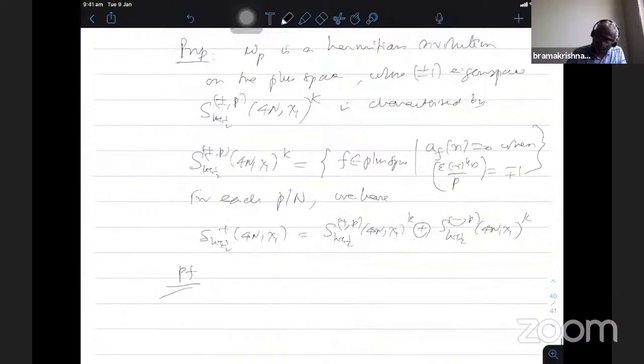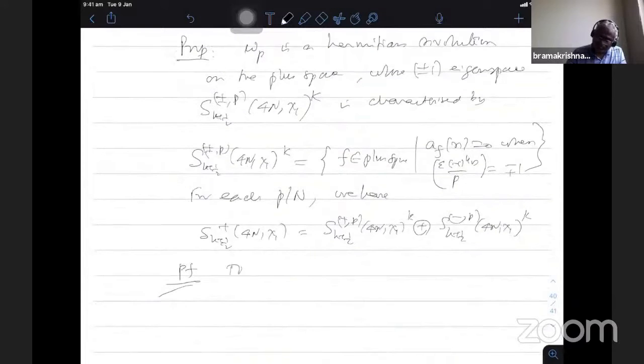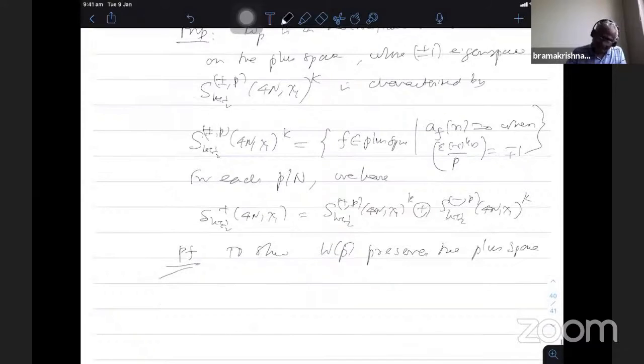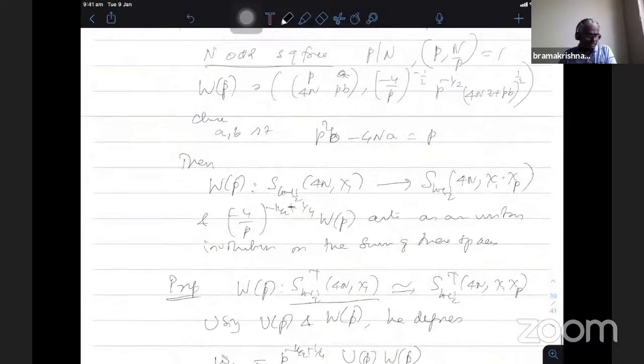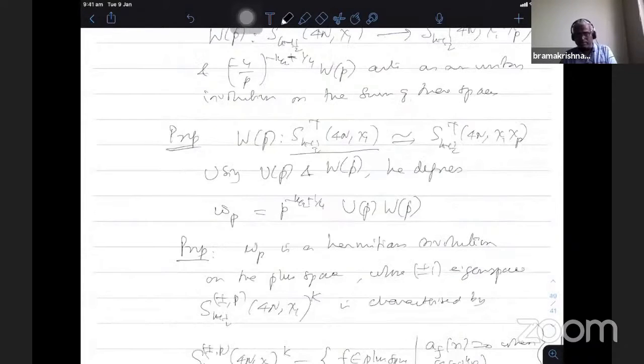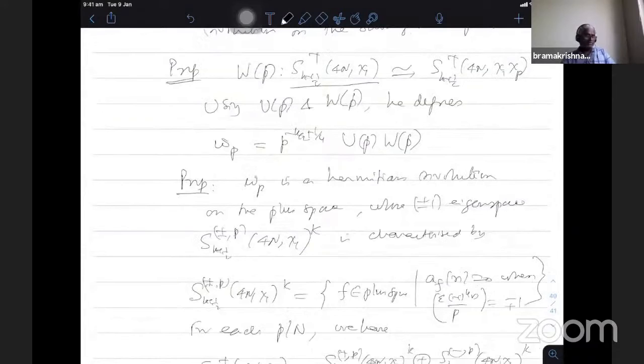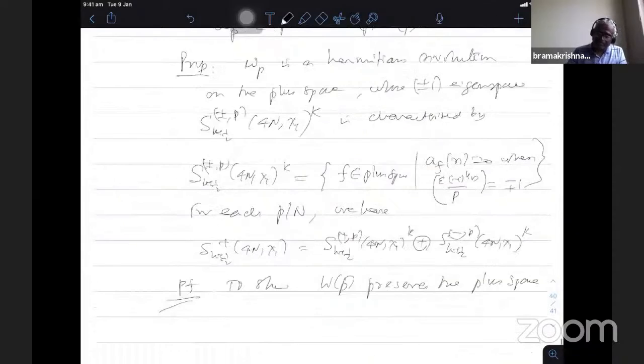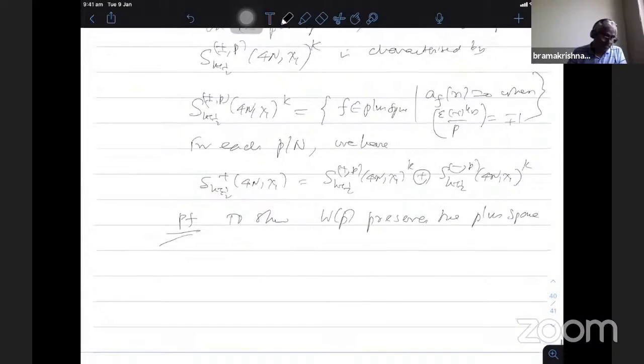So to show that W_p preserves the plus space, that is the statement. It is sufficient to show that. The plus space characterization is given in terms of the Q operator. So what he shows is that if I apply W_p and then apply the Q operator, I get alpha by 2 times f|W_p. That means it is an eigenfunction: f|W_p is an eigenfunction under Q with eigenvalue alpha.